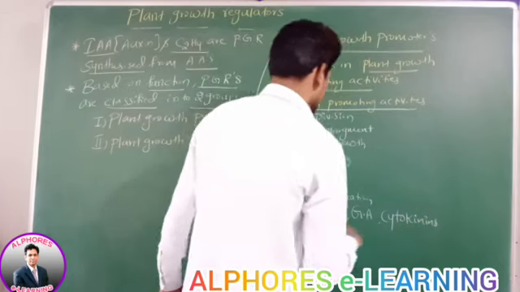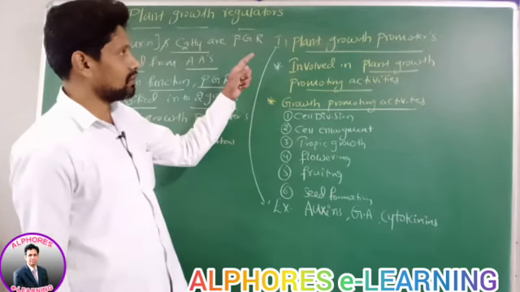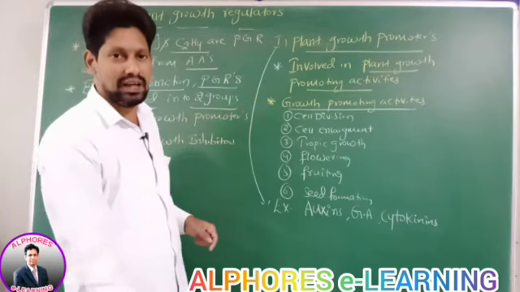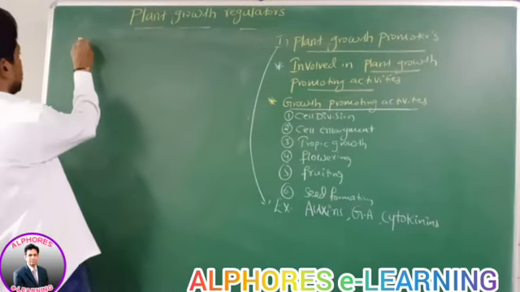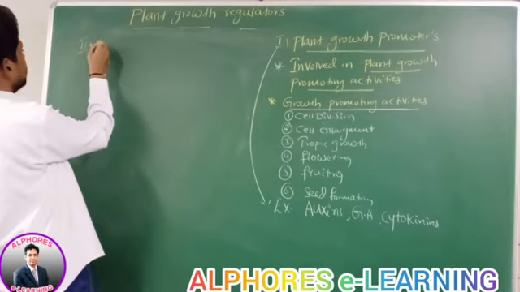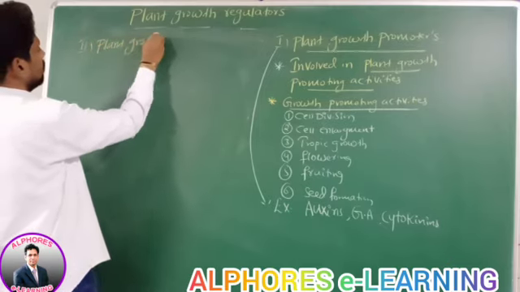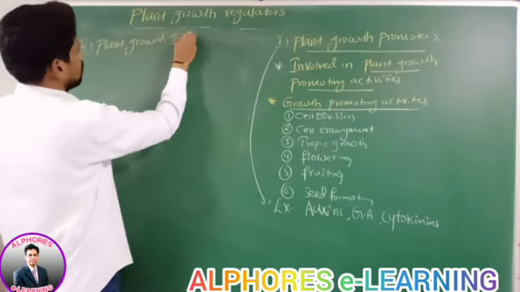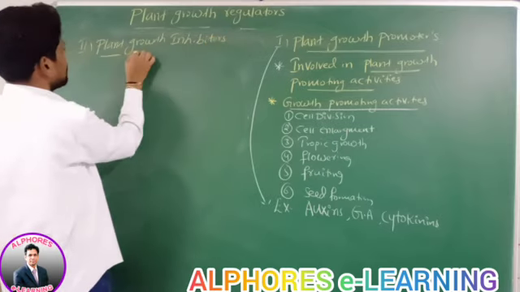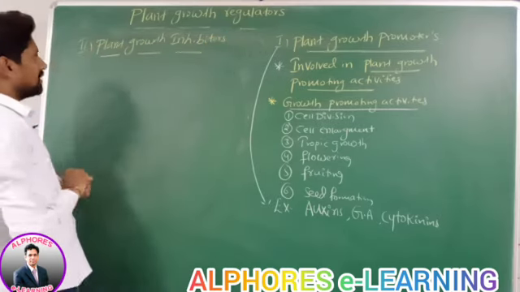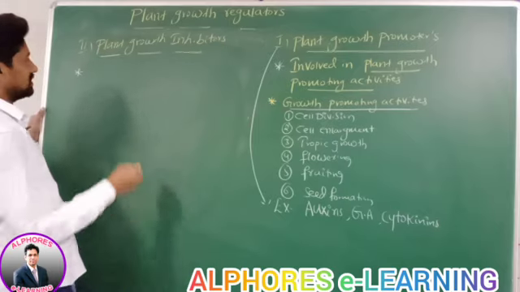Cytokinins. Therefore, auxins, gibberellic acid, and cytokinins are plant growth promoters. Now for number two, plant growth inhibitors. Plant growth inhibitors are involved in growth inhibiting activities.